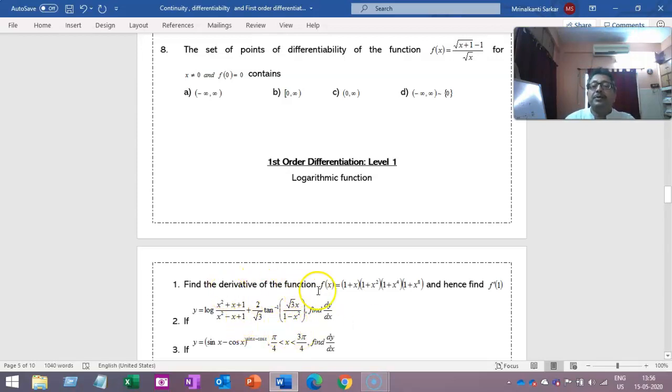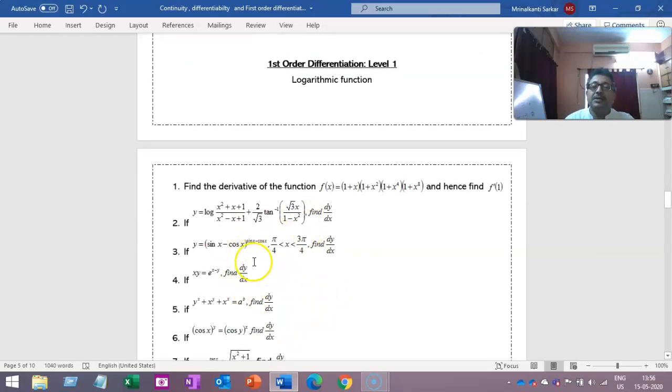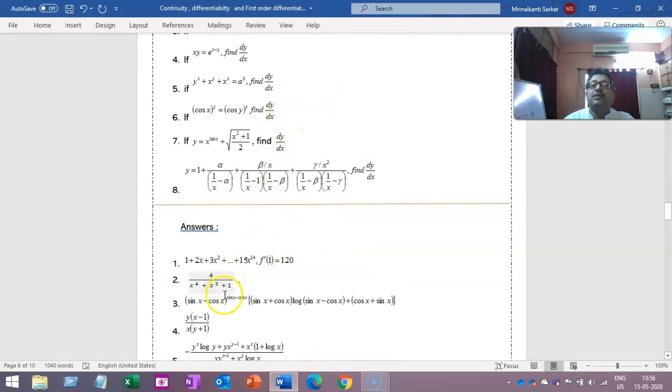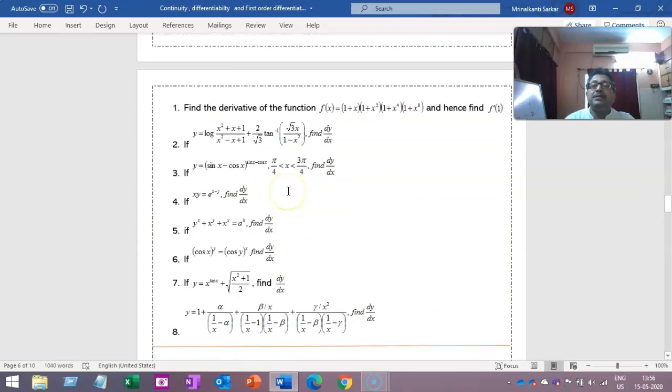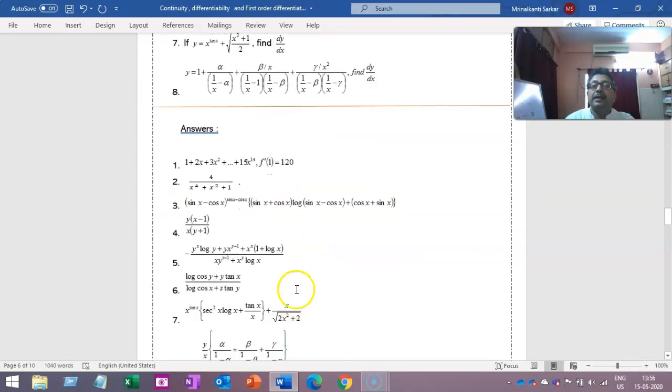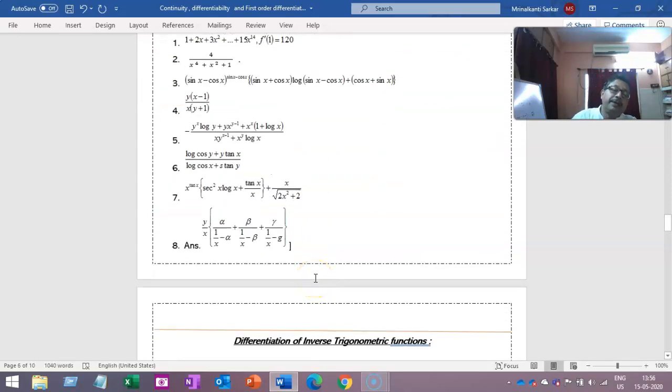Here for this question, I have given the answer. These questions we have given just for practice. All of you can see the answers, and these sums are tricky. Just to get the answer, you have to work hard, then only you can get it. All these questions we have asked, where you have to work a bit harder, then you will get the answer, and those answers are also provided. Just keep this in your copy. Whenever it is asked to submit, you will do it.